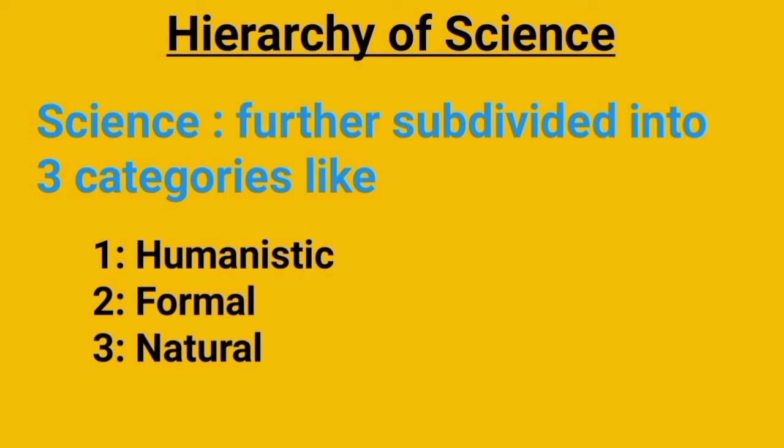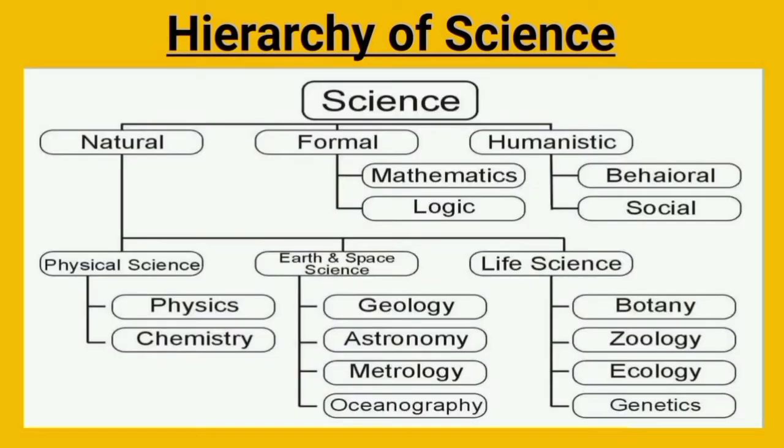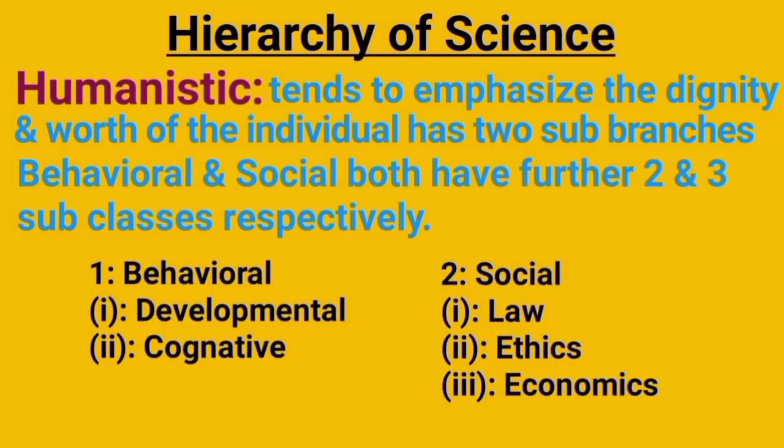Now for a few moments, concentrate on this concept map because all the upcoming material is based upon it. Here it is shown that first science is divided into three disciplines: humanistic, formal, and natural. Humanistic is further subdivided into two branches, behavioral and social, whereas formal science is further subdivided into mathematics and logic. And natural science is further subdivided into physical science, earth and space science, and life science. These three branches are further subcategorized into 2, 4, and 4 disciplines.